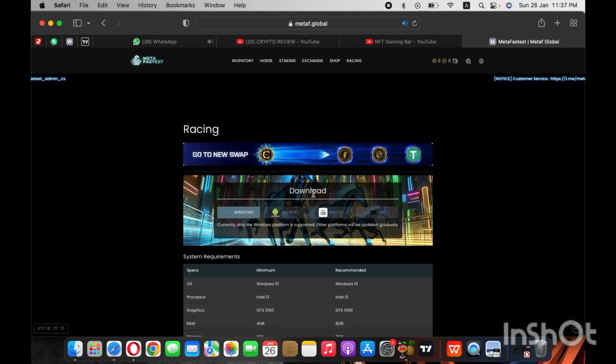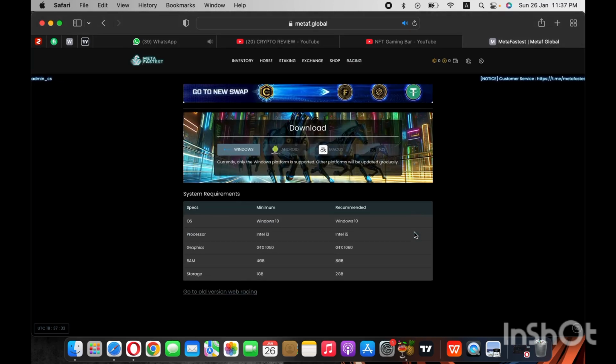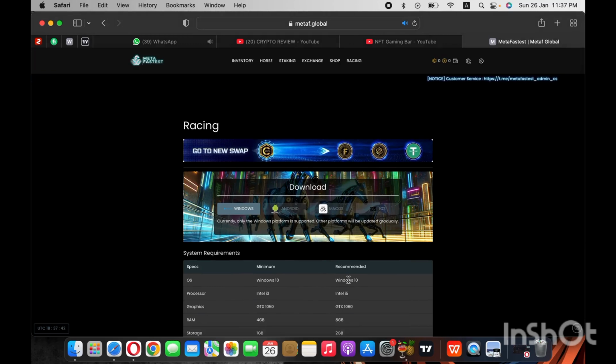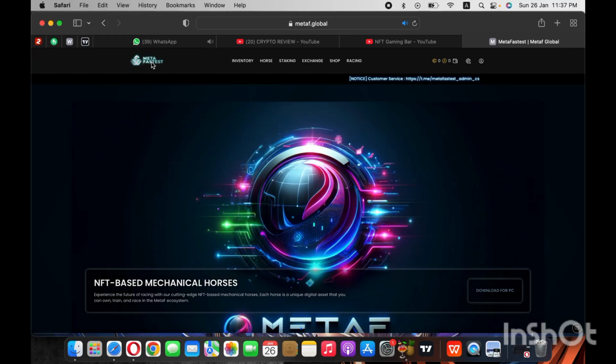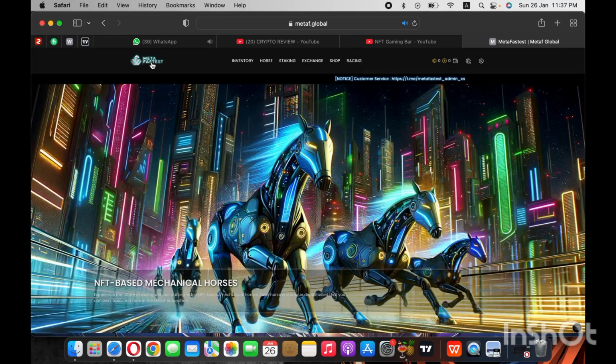Racing method was also available. You can see a game playing process. Minimum requirement of your PC was available. Must you have these things, then you can simply play the game and you can earn money. So the game is available for now simply for Windows, and coming soon you will get it for Android or iOS. So it's a very good opportunity, and it's a long term earning project and gives you many things. So must participate in it and get a big profit in future.